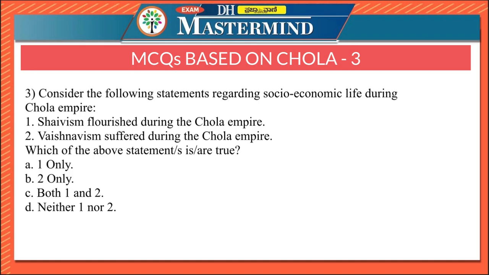Third question says, consider the following statements regarding socio-economic life during Chola Empire. Shaivism flourished during the Chola Empire. Vaishnavism suffered during the Chola Empire. Statement 1 is correct, statement 2 is false, therefore the right option is option A, 1 only. Both Shaivism and Vaishnavism continued to flourish during the Chola period, and a number of temples were built with the patronage of Chola kings and queens.